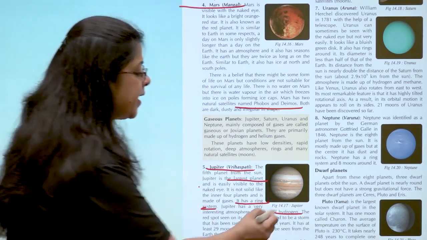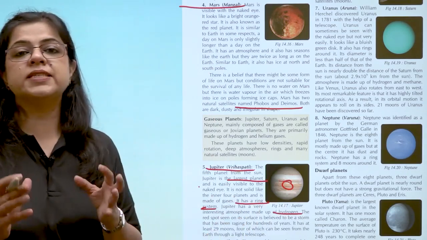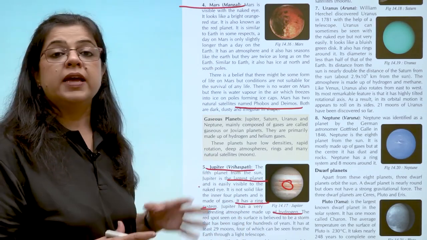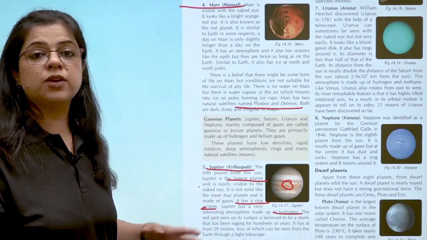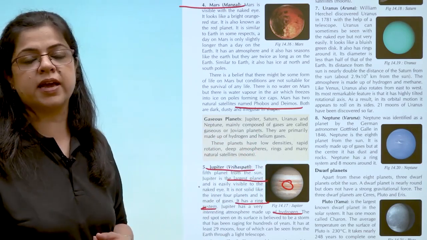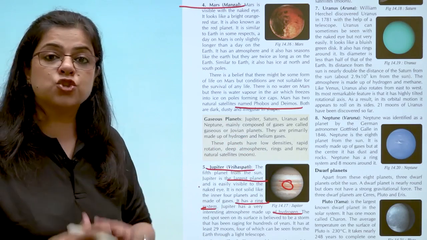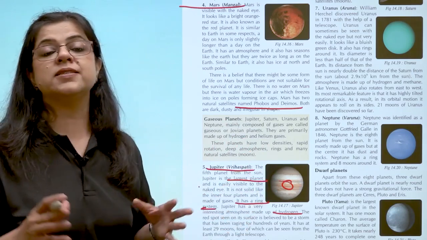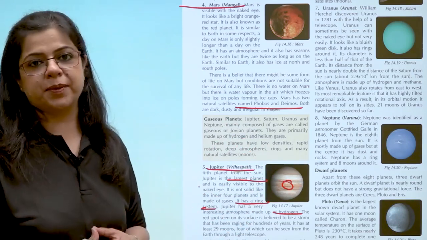Now there is a red spot seen on the surface of Jupiter. ये माना जाता है कि जुपिटर के ऊपर कई सालों से एक बहुत strong storm चल रही है. It is because of that storm that we can see this red spot all the time.